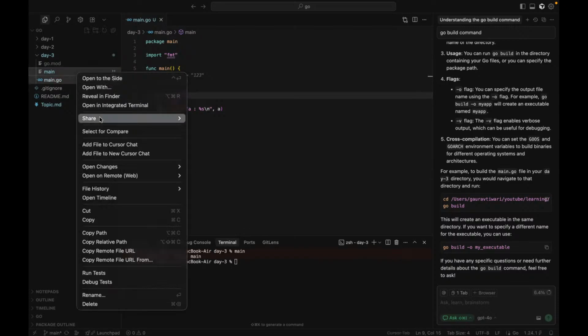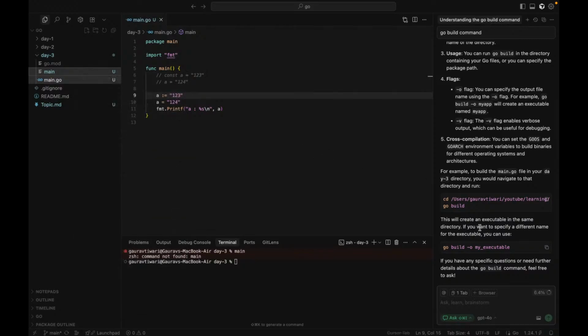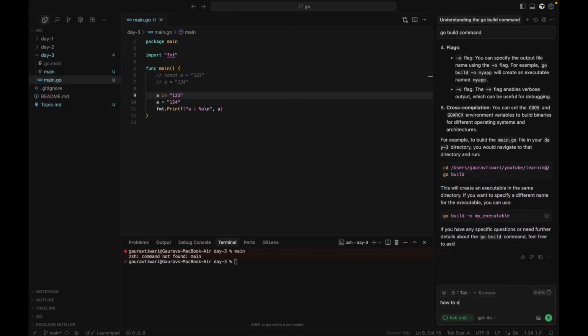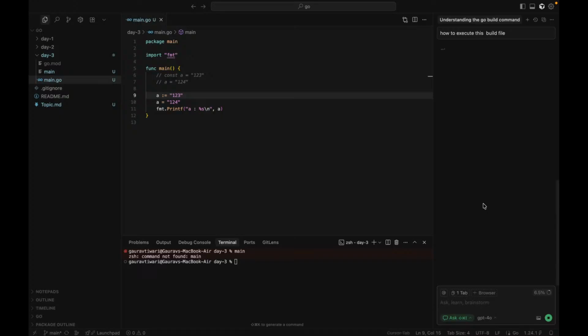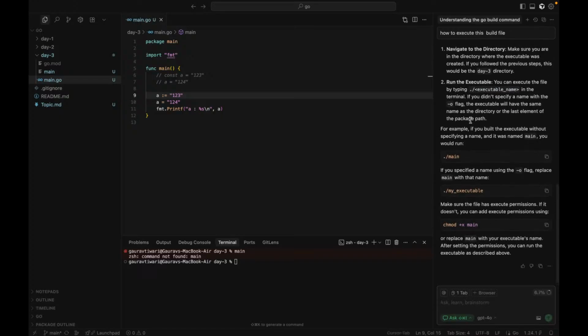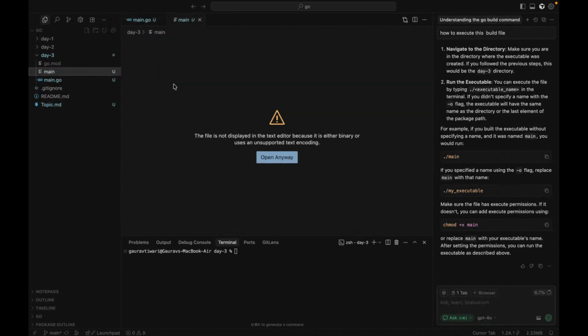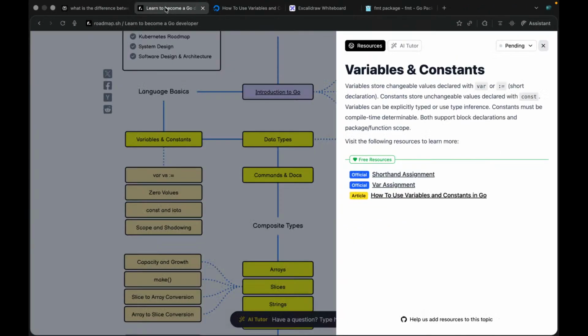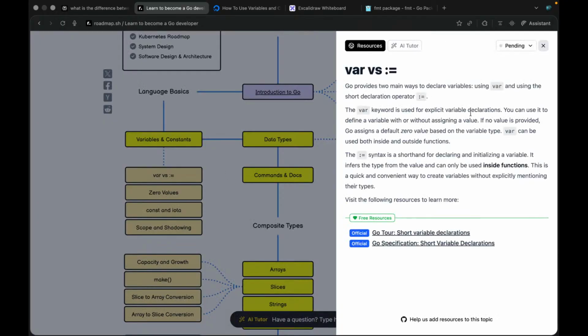So how to execute this? Can we execute this? I don't know, but yep, I have done how to execute this. Execute a built file. Let's see. Navigate to the directory. Oh yeah, I got ./main. See, we got the value. So we just need to remember the command and that flag. Great. Now let's go to the next topic, that's var versus walrus operator.